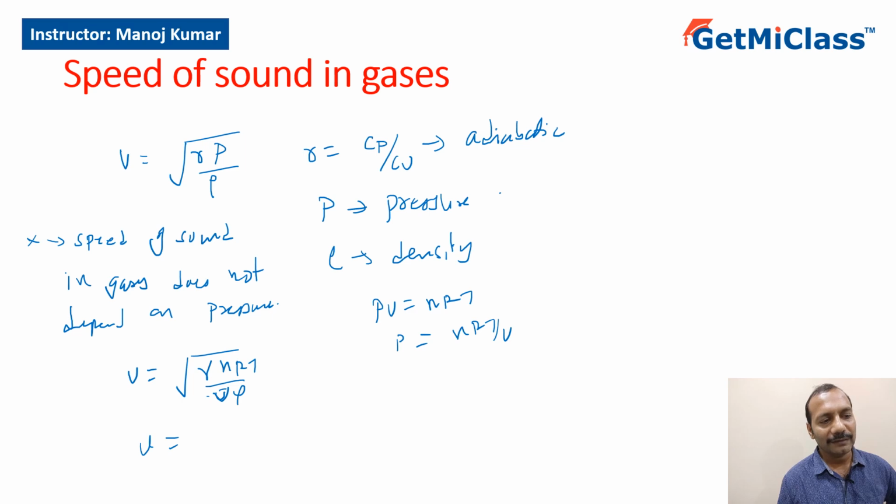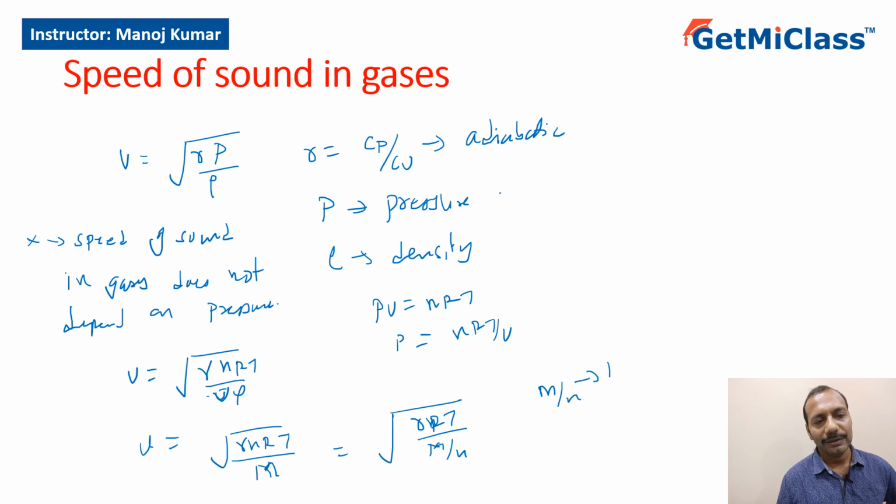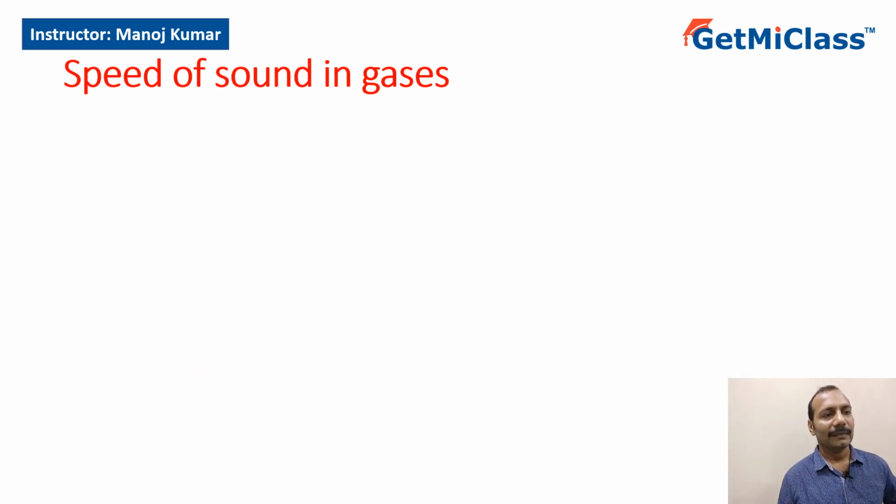Density is mass by volume, so speed equals root of gamma nRT by total mass, which can be written as gamma RT by m by n. Now m by n is the molar mass M. So the final expression is V equal to root of gamma RT by M.